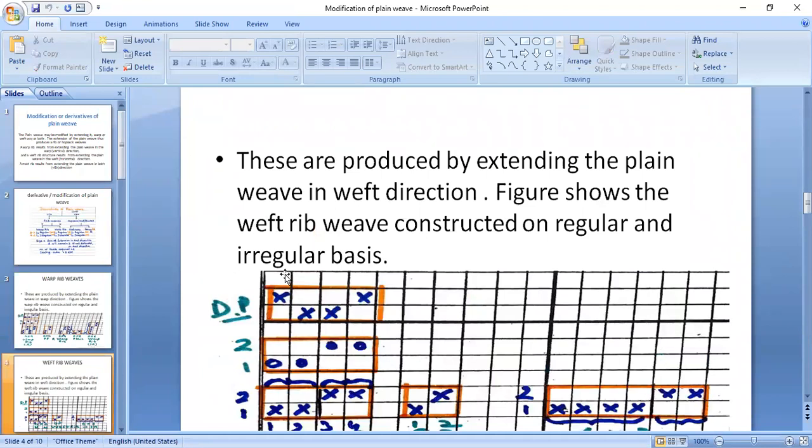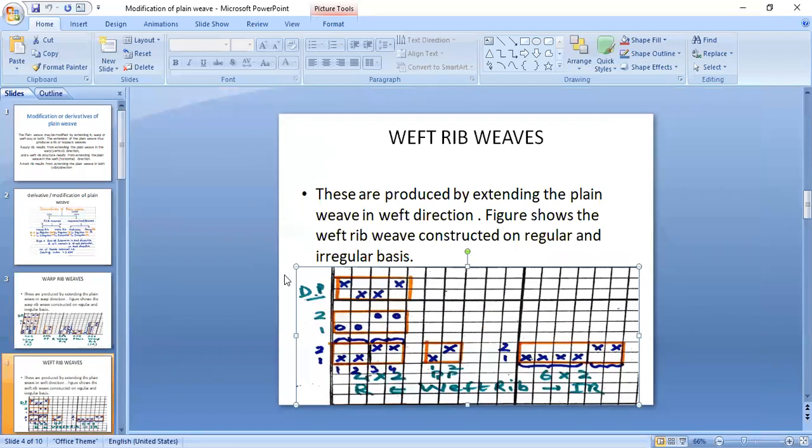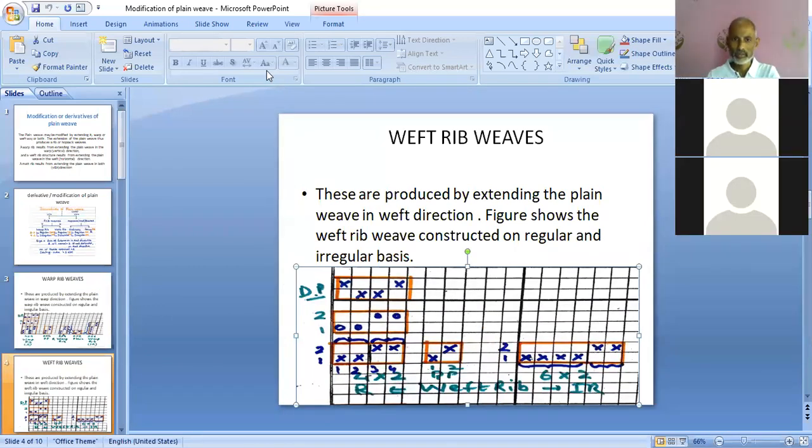Now here it is. Weft rib structure or weft rib weaves. So these are produced by extending the plain weave in the weft direction, just opposite of warp rib. Just by following the opposite steps of warp rib, you can construct it. So these are produced by extending the plain weave in the weft direction or horizontal direction.